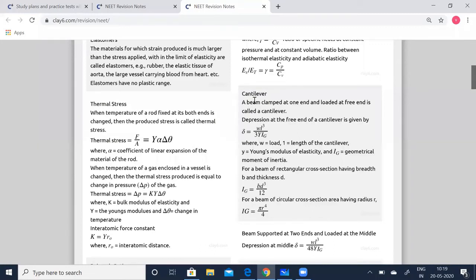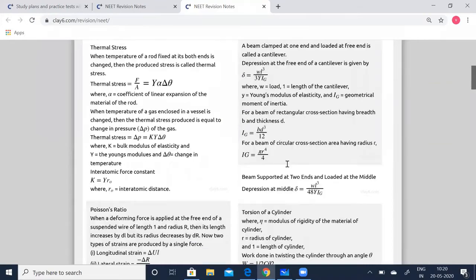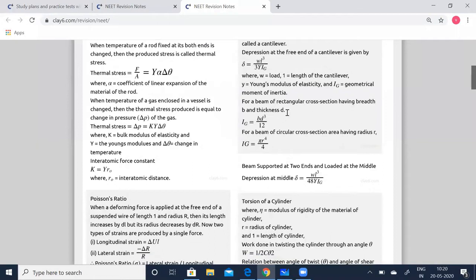Cantilever. What is a cantilever? A beam clamped at one end and loaded at free end is called a cantilever. Depression at the free end of the cantilever is given by delta is equal to W L cubed by 3 Y IG, where W is load, L is the length of the cantilever, Y is the Young's modulus, and IG is the geometrical moment of inertia. For a beam of rectangular cross section having breadth B and thickness D, IG is equal to B D cubed by 12. So just simply substitute that. For a beam of circular cross sectional area having radius R, IG is equal to pi R to the power of 4 divided by 4.